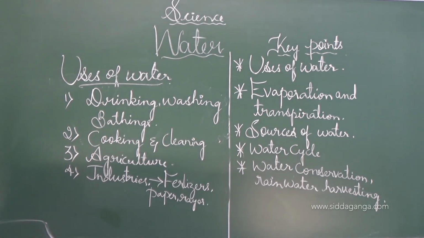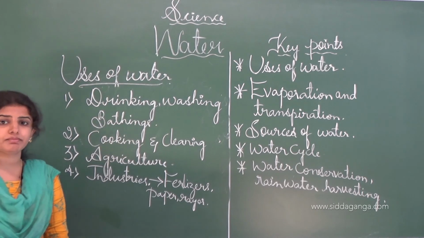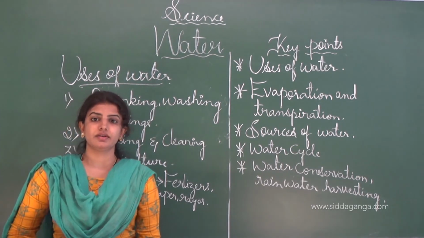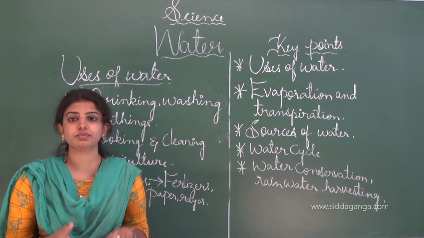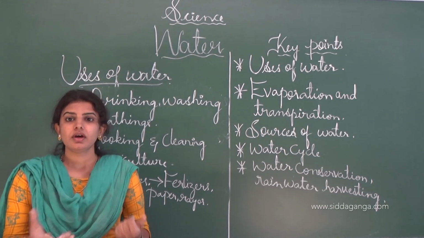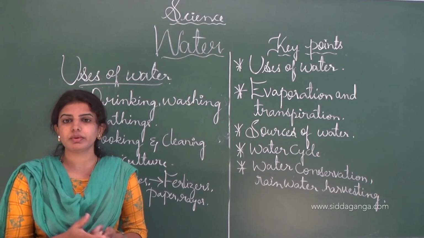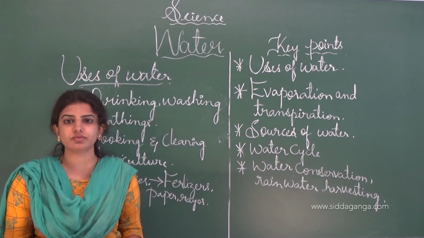See, beside these uses, microorganisms also play an important role in our life, like the lactobacillus bacteria present in curd, which also require water. So water content will be present so that growth will take place.